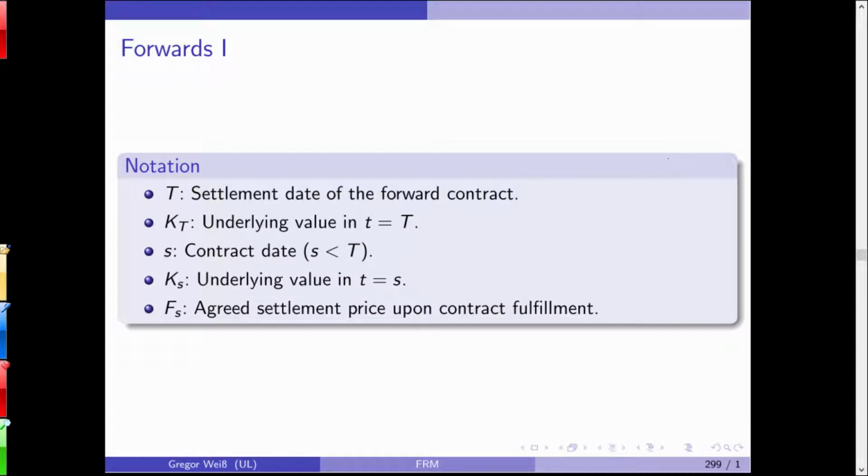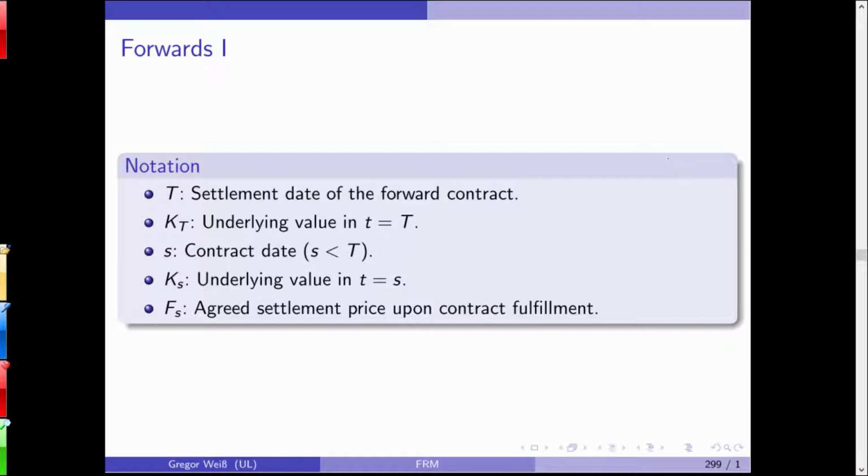We need some notation for this. In the following, capital T will be the settlement date of a forward contract. KT is the underlying value in T equal to capital T. The K actually is chosen because of the German word Kasse, which is the German equivalent of a spot price. So I have to admit the notation has not yet been adjusted to the English language. Maybe later on we'll see an S, but for this you need to know that this is the spot price. In German it's a Kassakurs.